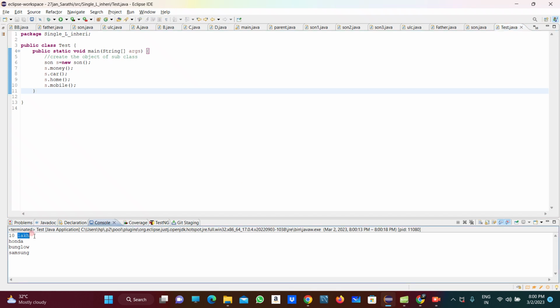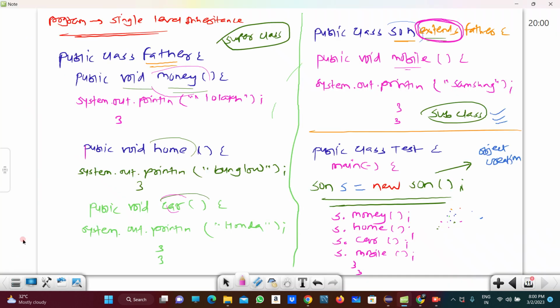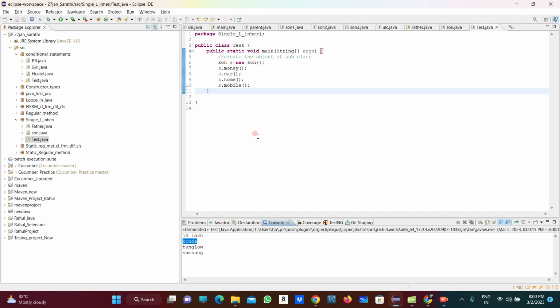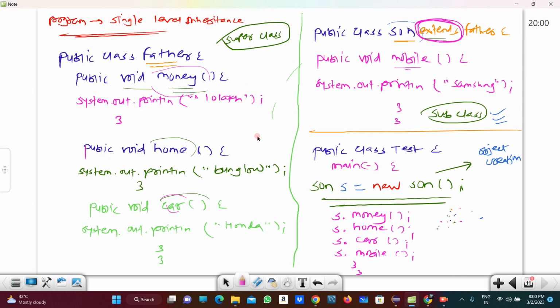So see here, 10 lakhs, Honda car and bungalow are the properties of the father, and Samsung is the property of the son. So the son extends all the properties of the father here. That is nothing but single level inheritance. So guys, is it clear what happens? Don't worry, I am sending this code also in your WhatsApp group.